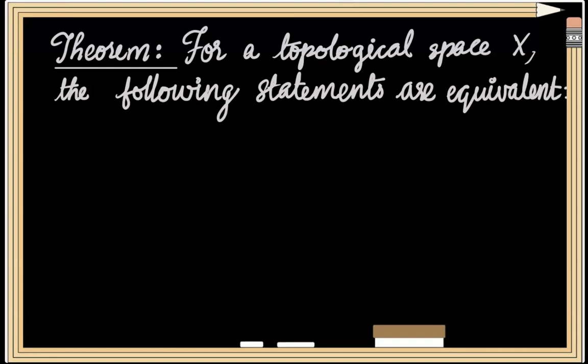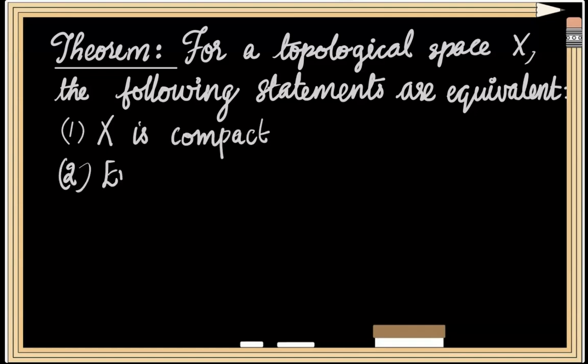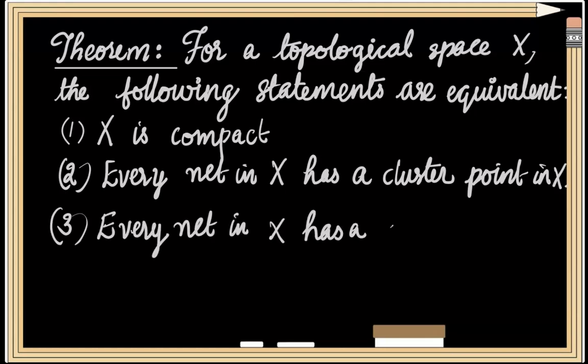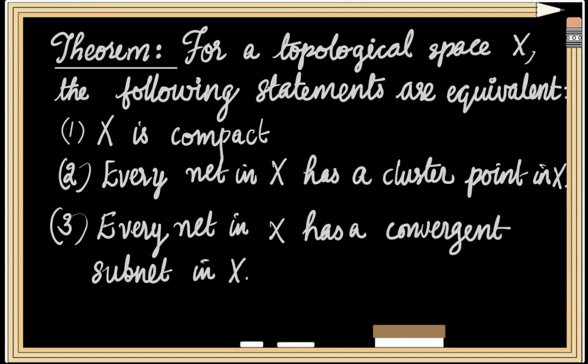spaces. This characterization theorem states that the following statements are equivalent. First one says that X is compact. The second statement is every net in space X has a cluster point in space X. And the third property is that every net in X has a convergent subnet in the space X. This theorem claims that these three statements are equivalent.